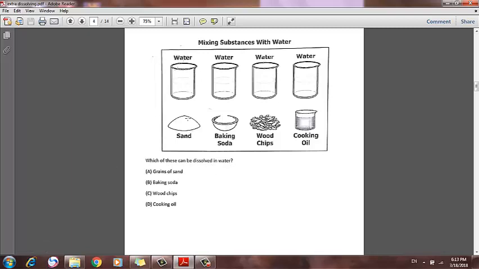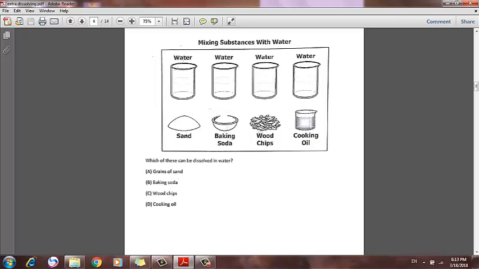We have to choose grains of sand, baking soda. Baking soda is a kind of powder. We dissolve it in water and we add it to maybe pastry or when making cakes or cookies to make them rise and become so spongy and so soft. That's what we use baking soda for.